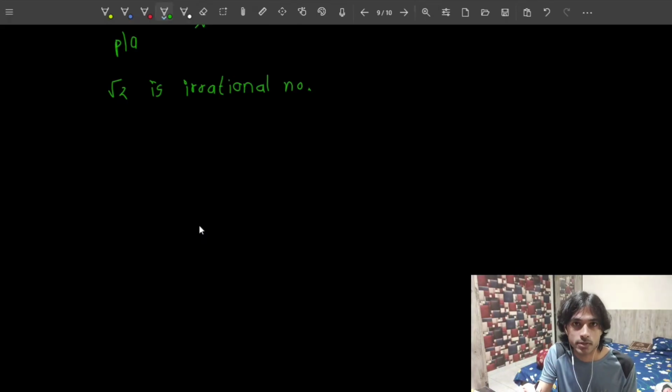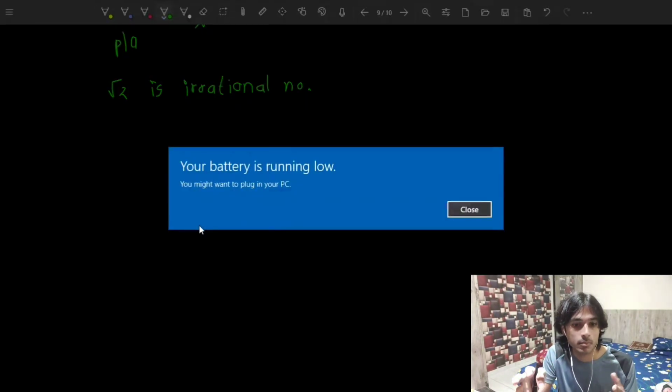Suppose there are only two choices, and you have proven that one of them is false, then the other one has to be true. Because if the other one is not true, that means that that object is neither of them, right?